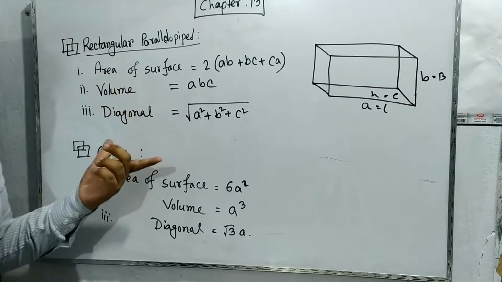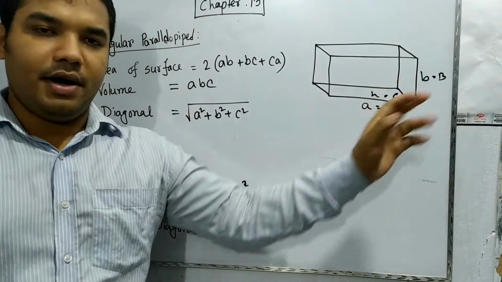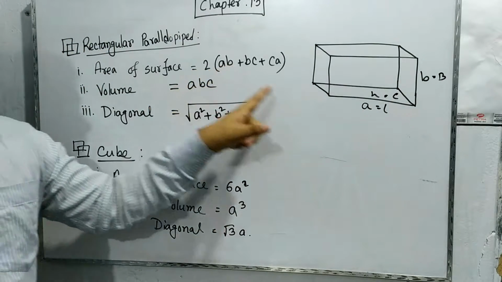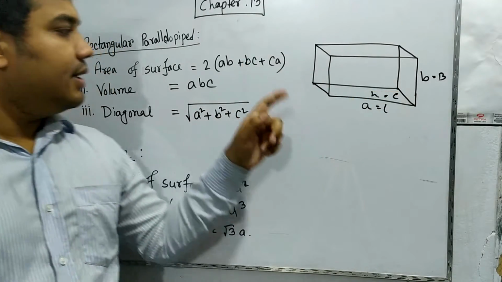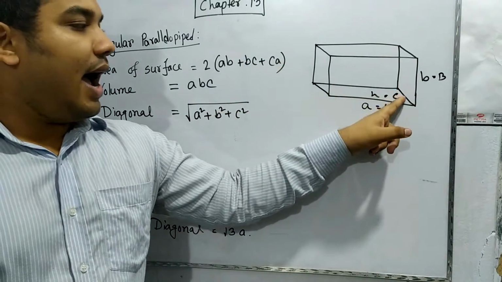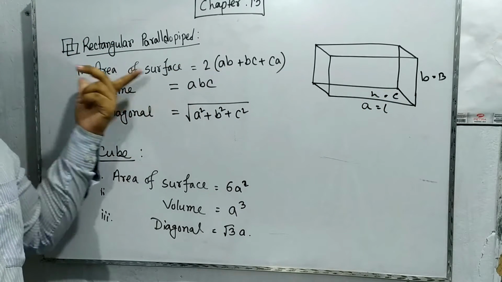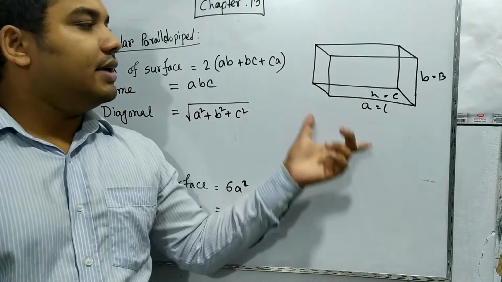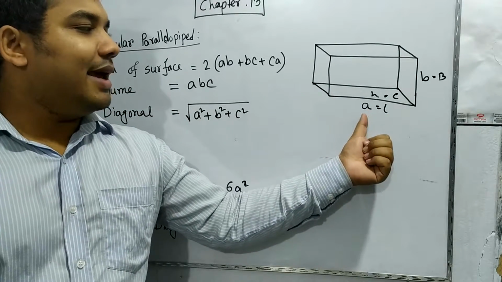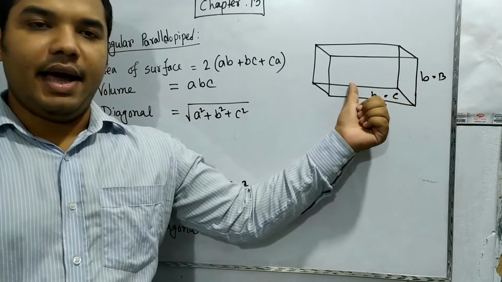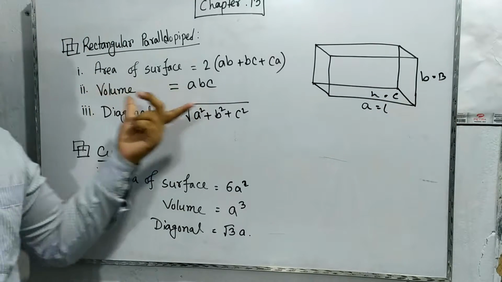then we can talk about the formula of the area of the surface. The area of the whole surface will be 2 into (AB, that is length into breadth, plus BC, that is breadth into height, plus CA, that is height into length). So this is the formula to find the area of the surface. And how can we find the volume? The volume will be just the multiplication of length, breadth and height, that is A into B into C. So this is the way we can find the volume.